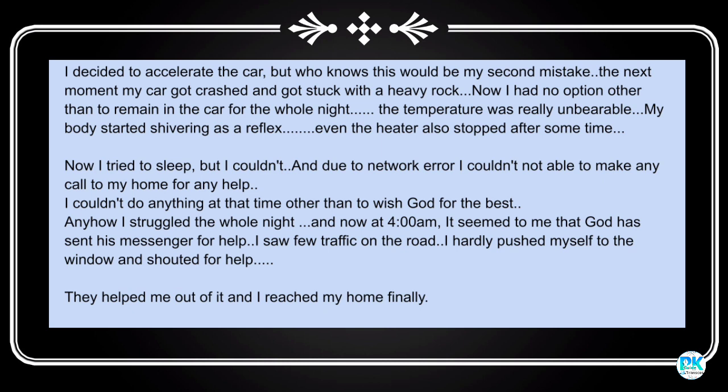Temperature was really unbearable. My body started shivering as a reflex. Even the heater also stopped after some time. Now I tried to sleep, but I couldn't, and due to a network error, I was not able to make any call to my home for any help. I could not do anything at that time other than to wish God for the best. Anyhow, I struggled the whole night, and now at 4 am it seemed to me that God had sent his messenger for help. I saw some traffic on the road.